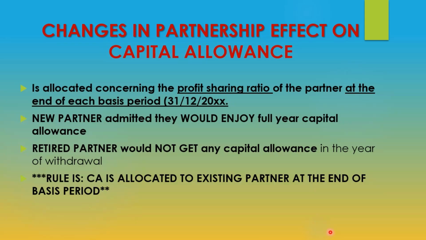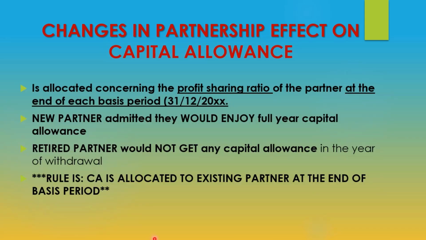So do you still remember the previous slide? There are A, B, C and D as partners. So C already retired on March 2019 and D got into the partnership from 1st July until the end of the year. So who are the partners who will get the capital allowance?